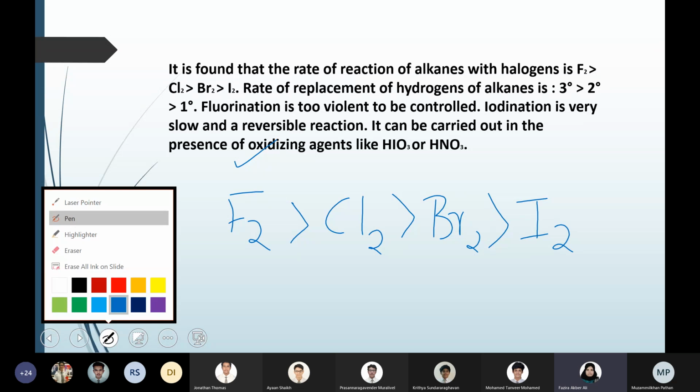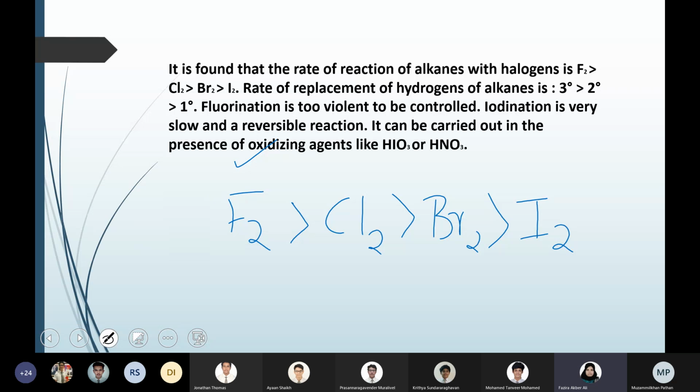Similarly, alkanes can be tertiary, secondary or primary. The reactivity order in terms of alkane is that tertiary alkanes are faster in substitution than secondary or primary. So in terms of halogen, this is the reactivity order. In terms of alkane, this is the reactivity order: tertiary to secondary to primary.